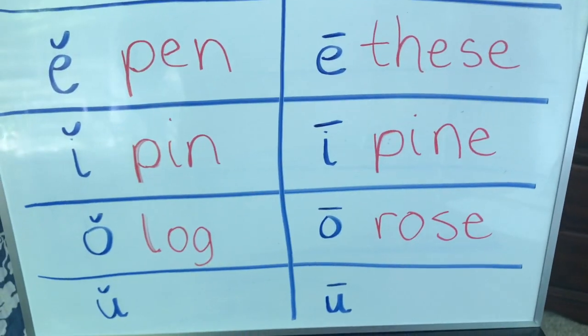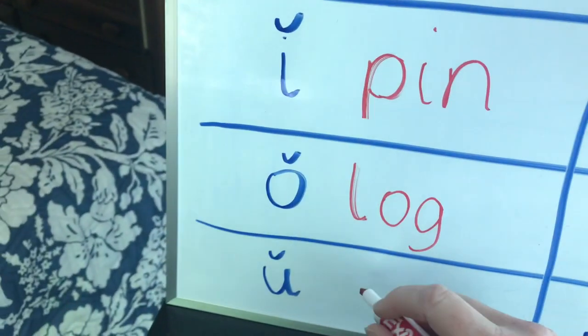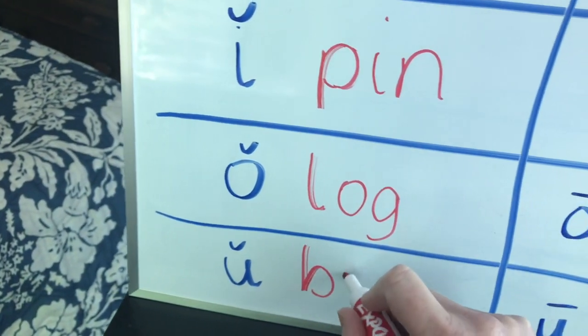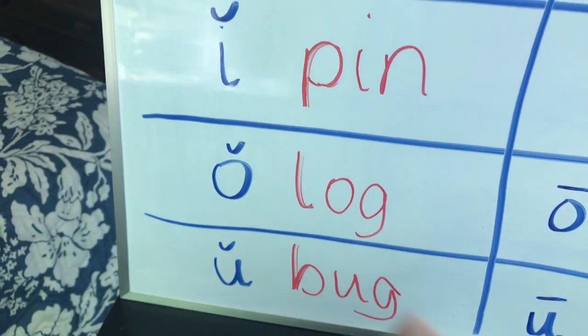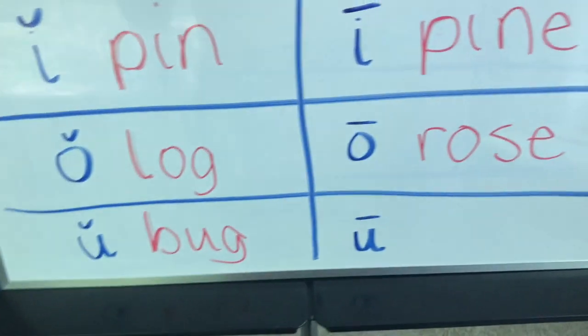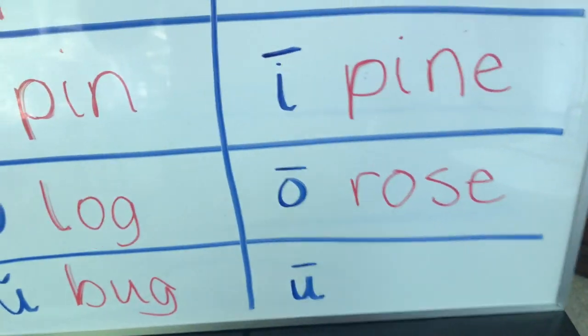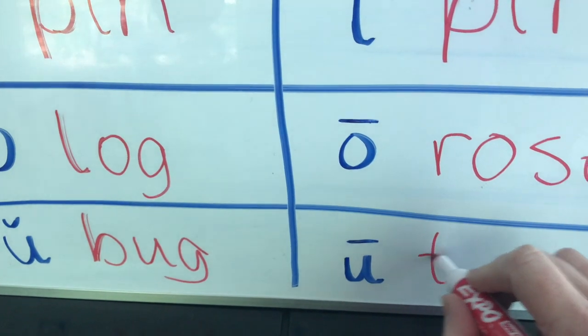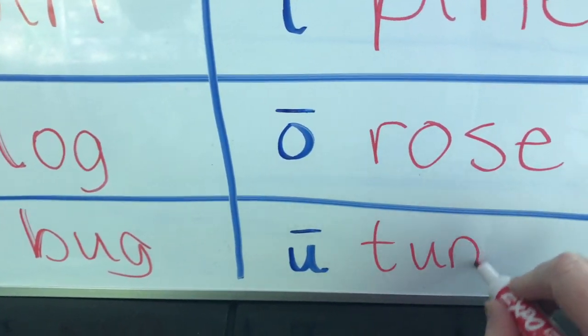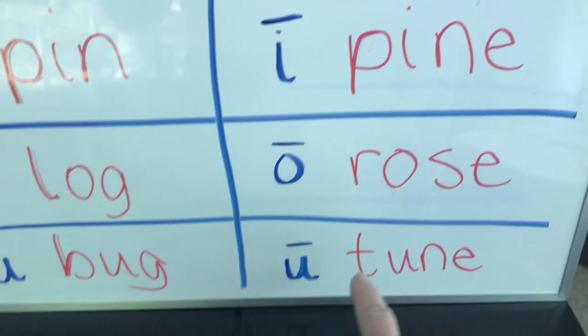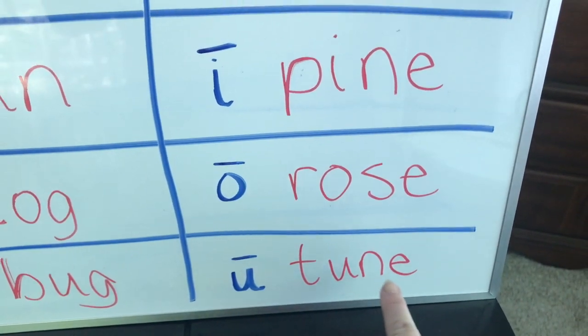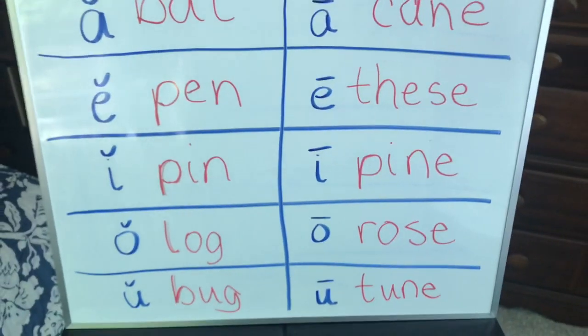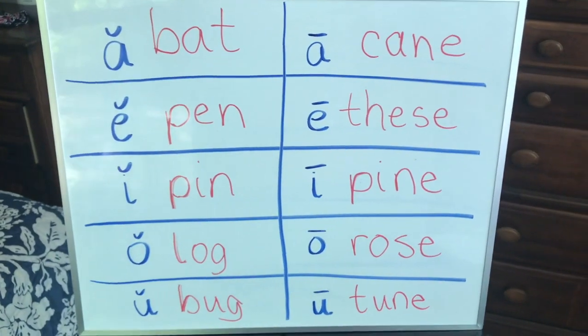Okay? And then the last one, let's do bug. Bug. And then a long U, let's do, oh, something you do with music. This is going to make an oo sound, and that is tune. Tune. So there we go. Okay? So there's some words.